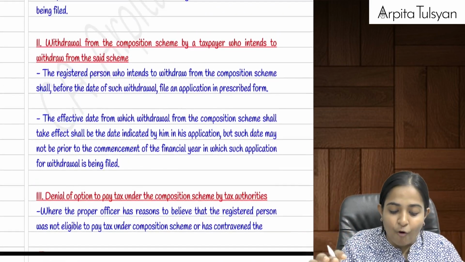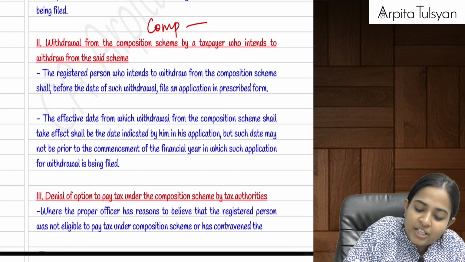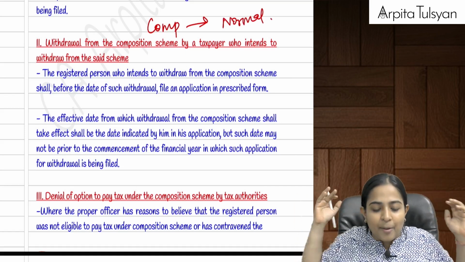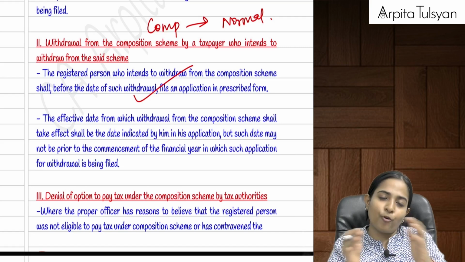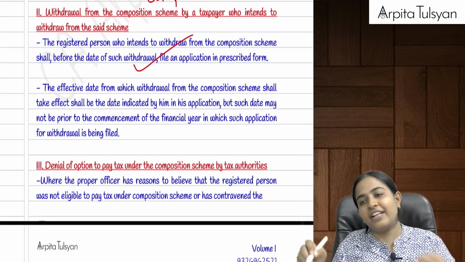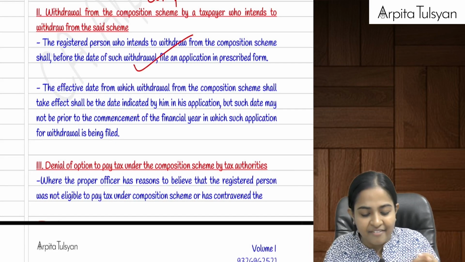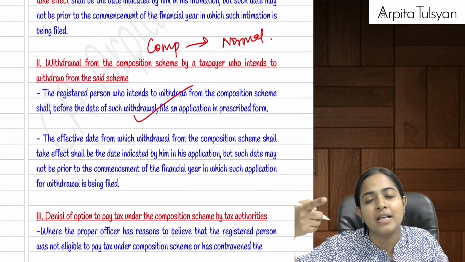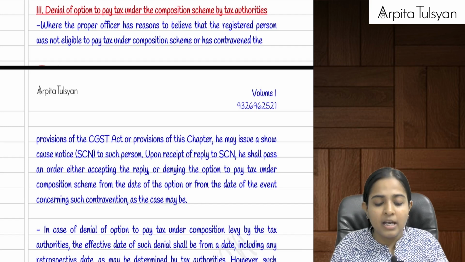Can I leave it voluntarily also? Can I normally go from the composition scheme to the normal scheme? The government says yes, welcome, no problem in that. So we will have to file an application before the withdrawal to the government, and whatever date we write in the application, that date will be the effective date of withdrawal. The 7 days condition is not applicable here. The 7 days was applicable only when your threshold limit exceeds. But you have to inform the government.